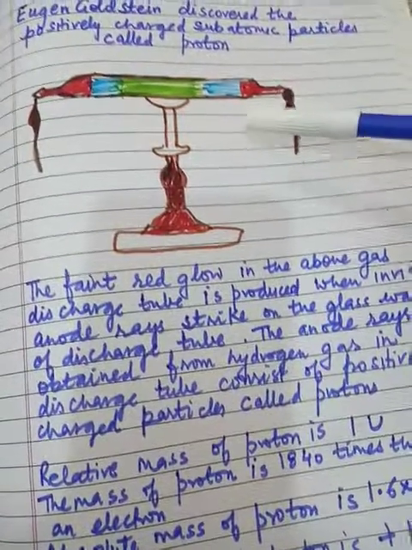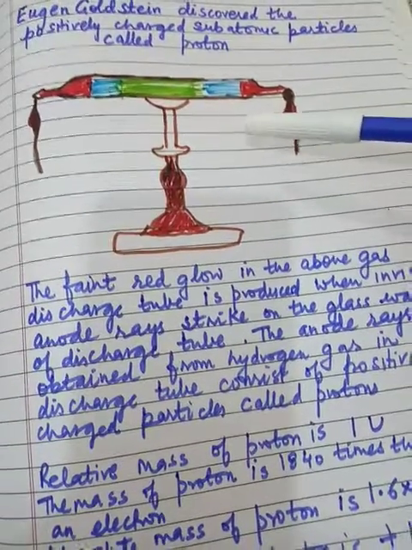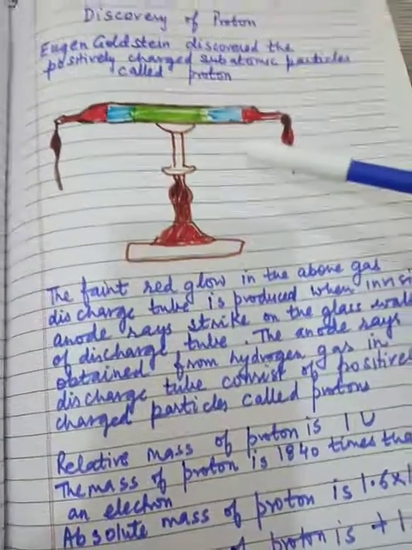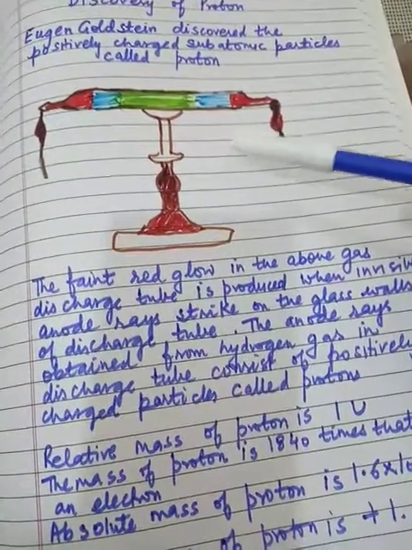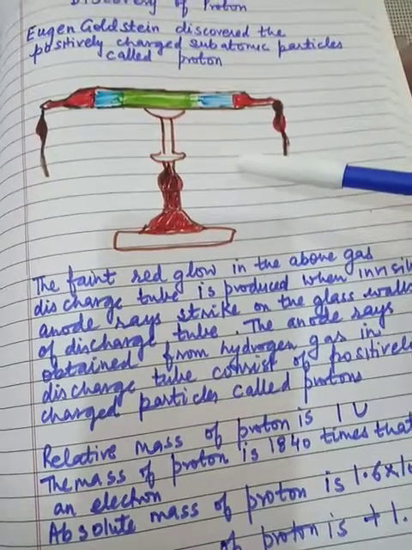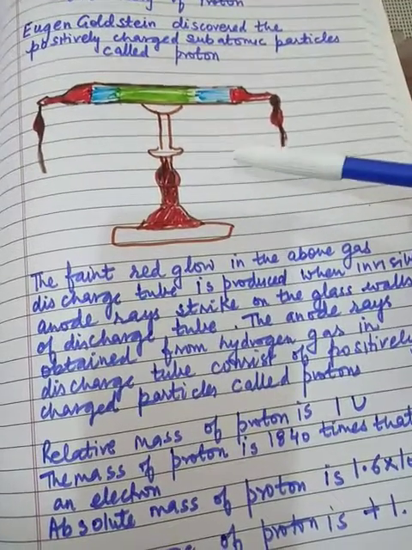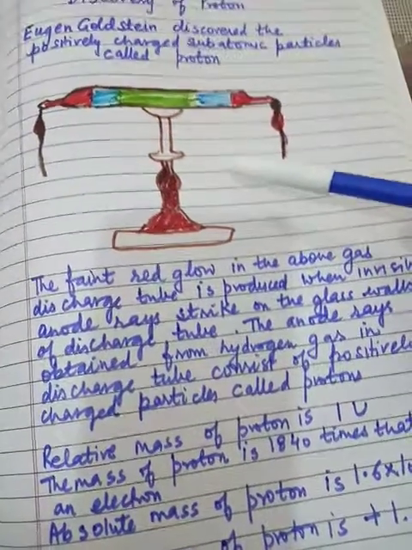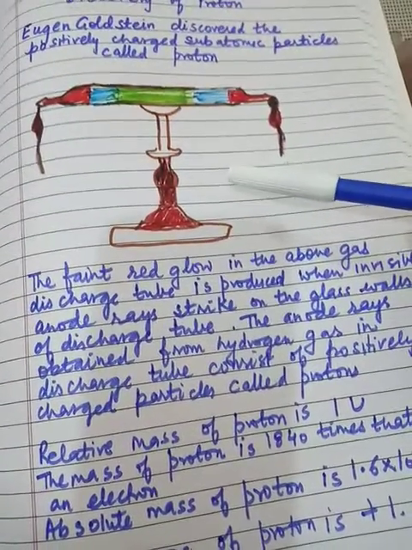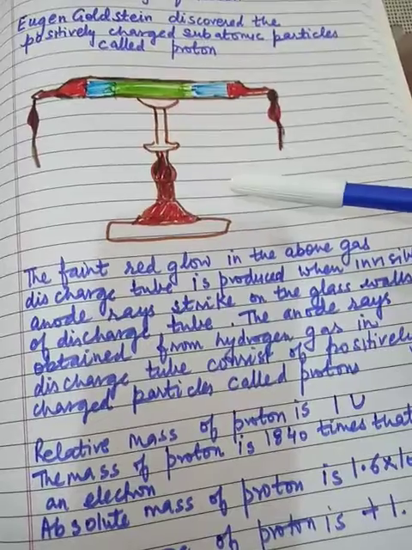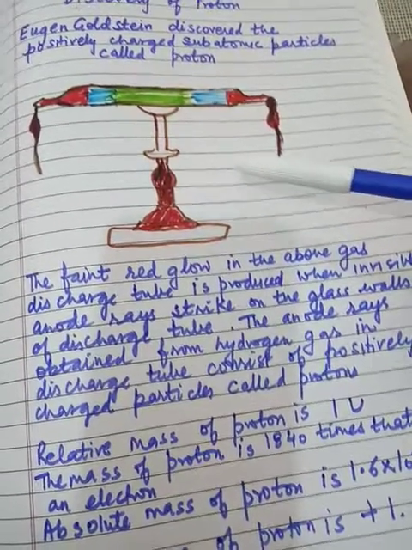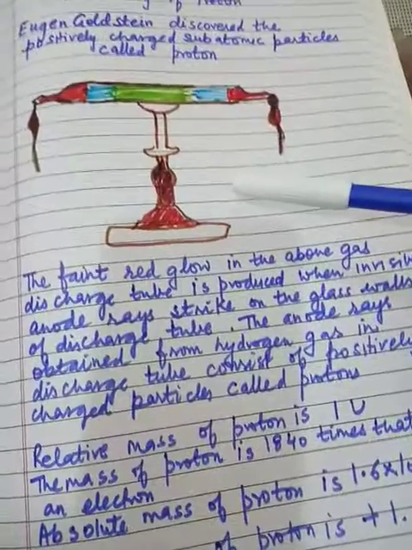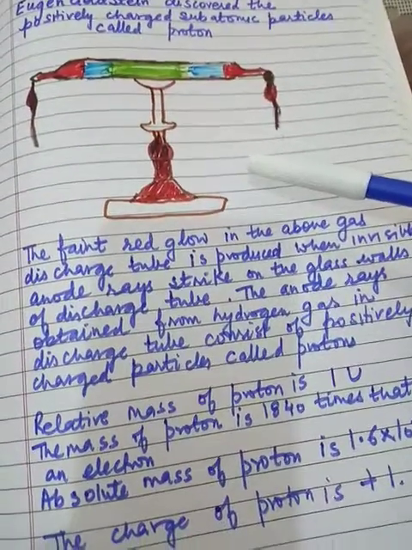The mass and charge of the anode ray particles depend on the nature of the gas taken in the discharge tube. As hydrogen is the lightest gas, the hydrogen atom is the lightest atom. So positive particles obtained from hydrogen gas are the lightest and have the smallest charge. The anode rays obtained from hydrogen gas are made up of the same type of positive particles, and these particles are called protons. A proton is formed by removal of an electron from a hydrogen atom.